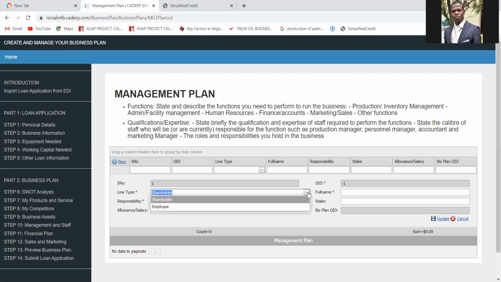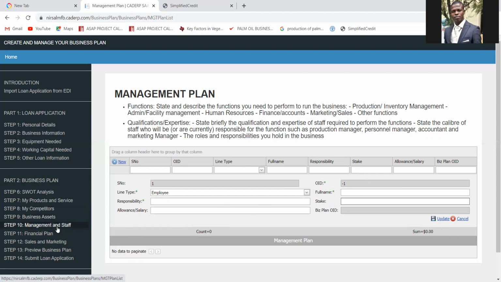The next is for you to provide information about your employee. Responsibility, let's say manager, general manager. How much is his salary? You put the salary here. What is his full name? If you have not yet employed this staff or you intend to employ, put "yet to be employed" or "to be employed." Okay, then stake. If he doesn't have any stake in the business, put 0. Update. The same information is applicable for every other member of your team.